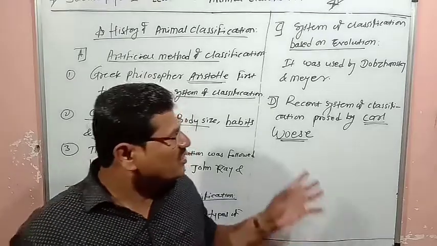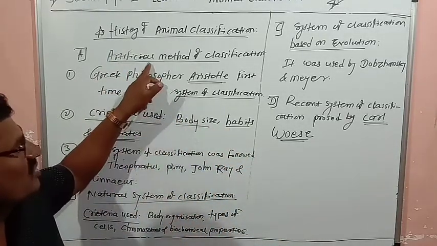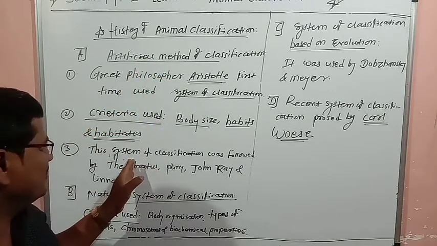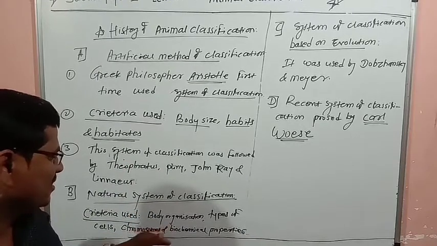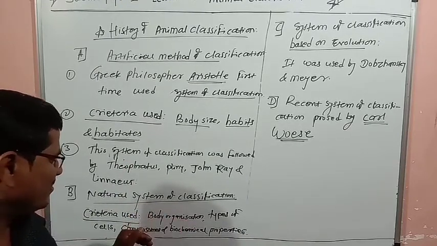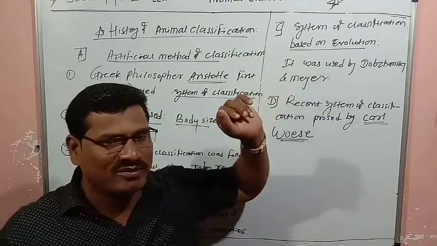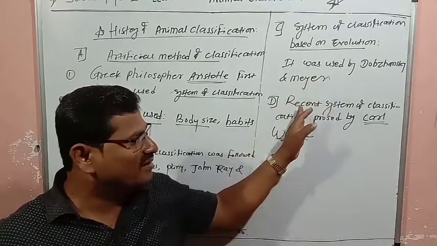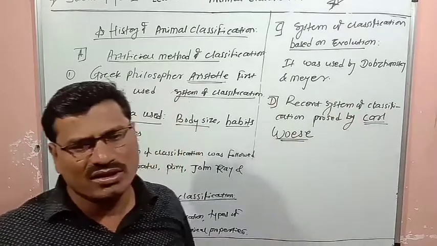So this one is about the history of animal classification. The first one is Aristotle, the artificial method of classification. The second one is the natural system of classification, based on body organization, types of cells, chromosomes, and biochemical properties. Then the system of classification based on evolution, in that Dobzhansky and Mayer, and the recent system of classification was proposed by Carl Woese.